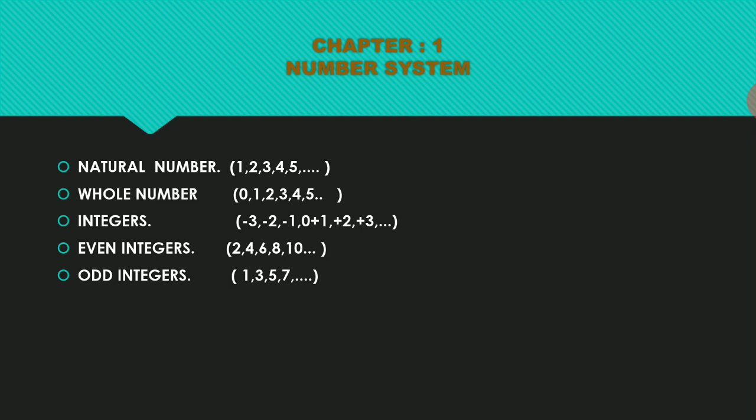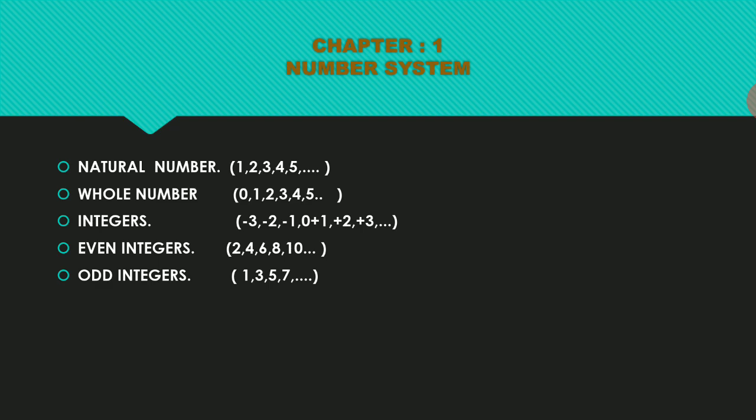The system is nothing but a certain kind of steps or a certain kind of process. That we can call the number system. Coming to the number system, we are going to understand some of the concepts. First we will understand some of the meanings, starting with the natural numbers. What are natural numbers?